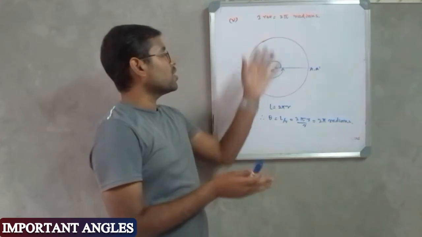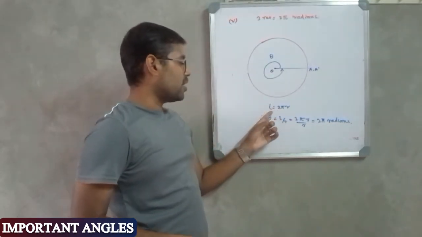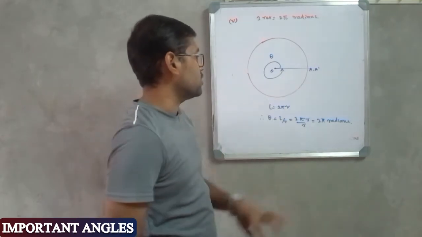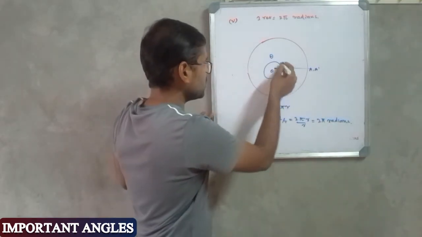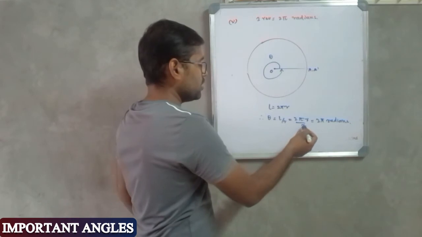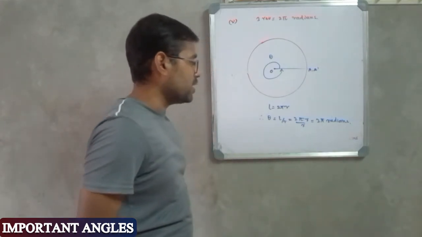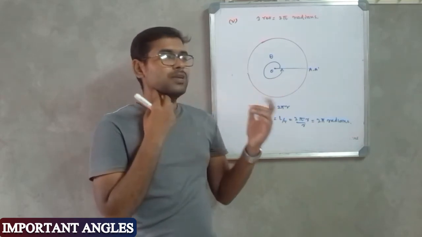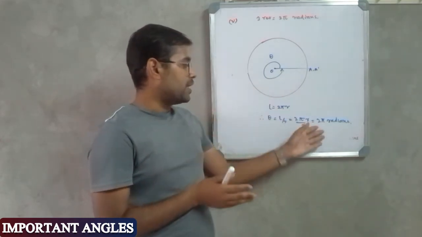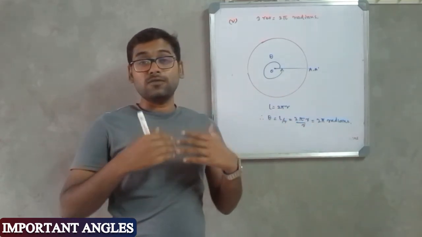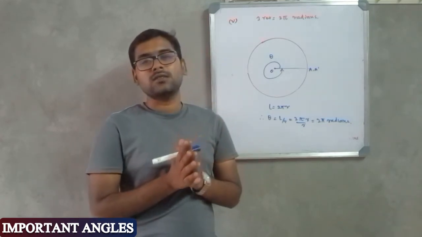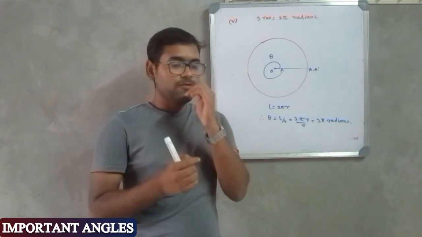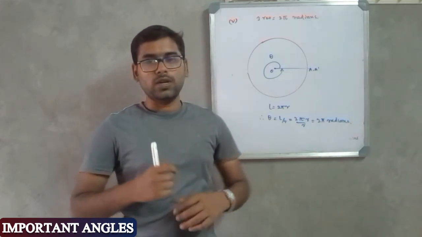And finally, for one complete revolution, the length of the arc will be equal to 2 pi r, which is the circumference of the circle. Theta will be equal to 2 pi r divided by r, which is equal to 2 pi radians. If I summarize everything about radian measure, one complete revolution is equal to 2 pi radians, 3/4 of the revolution is equal to 3 pi by 2 radians, half of the revolution is equal to pi radians, and 1/4 of the revolution is equal to pi by 2 radians.